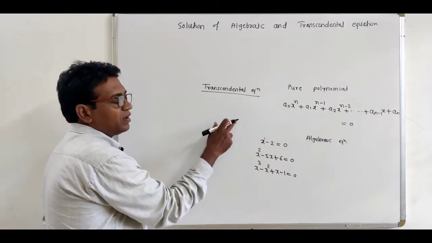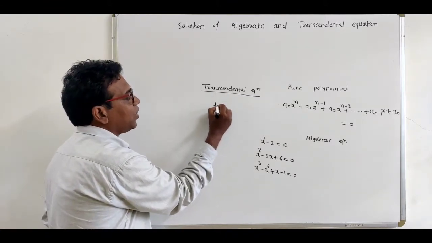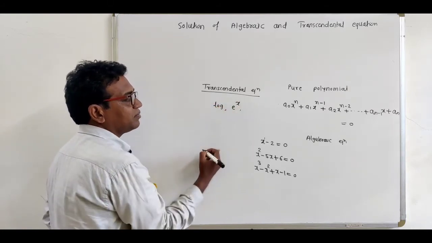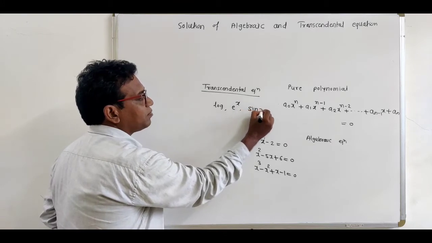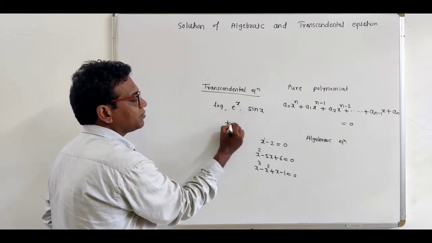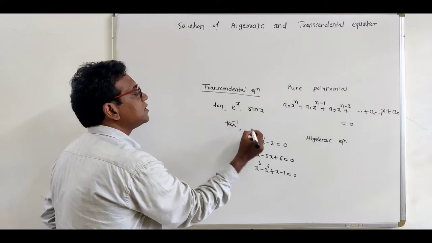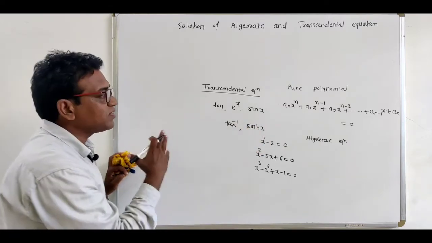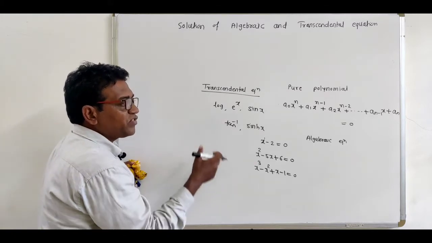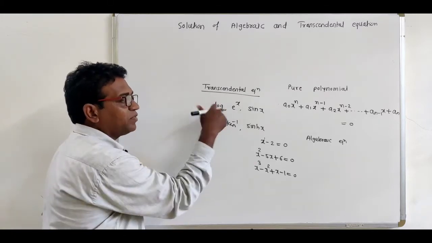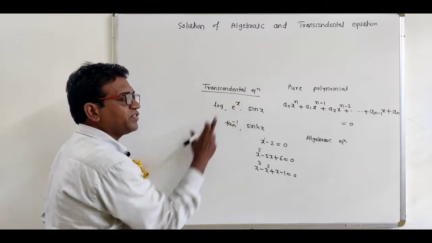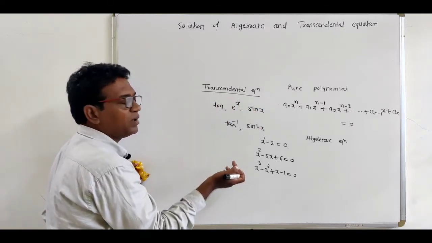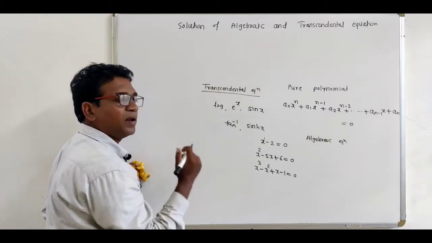An equation which involves logarithmic term, exponential term, trigonometric term, inverse term, or hyperbolic term, it is called the transcendental equation.